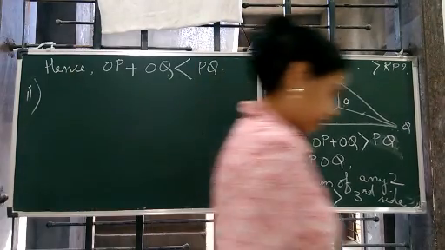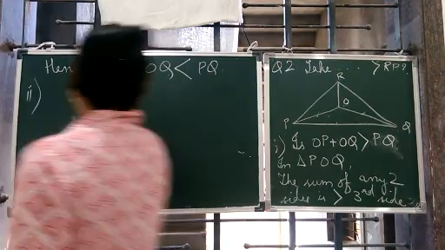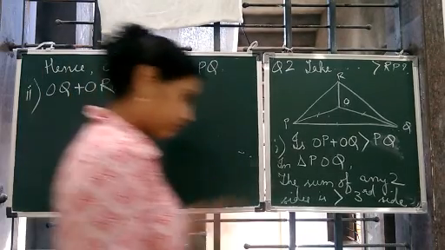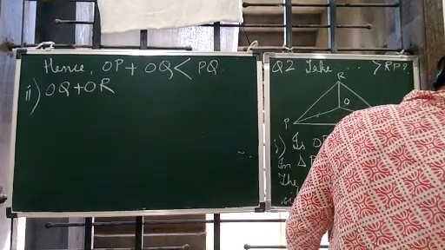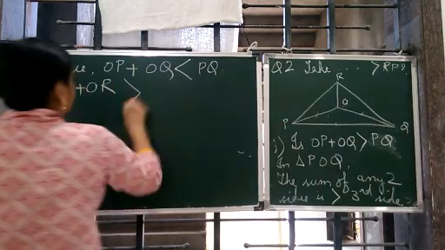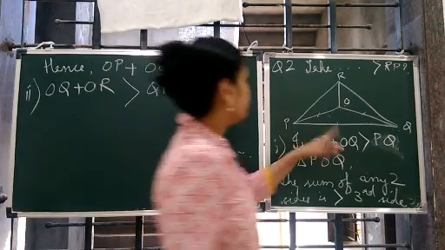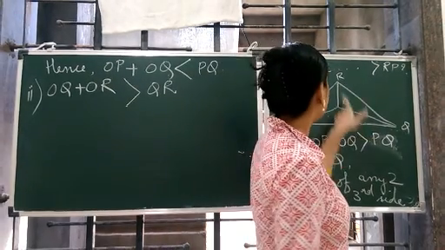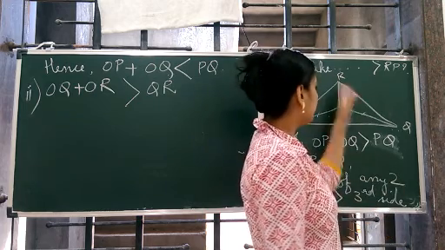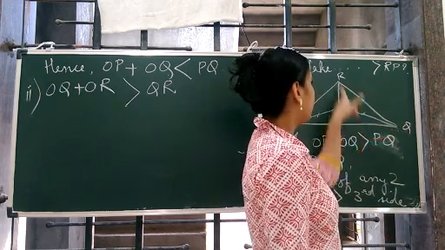Let's do the second one. OQ plus OR greater than QR. Where is OQ? Here. OQ plus OR is greater than QR. Why? Because this is a triangle QOR.